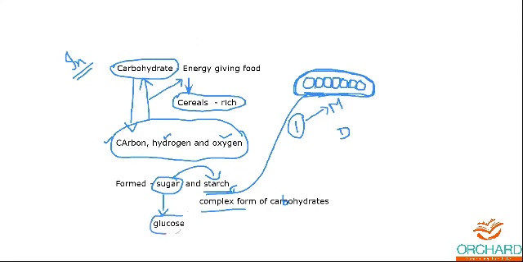Energy is formed from the simplest form of carbohydrate. When you need energy, glucose comes out to provide the energy sources which your body requires.